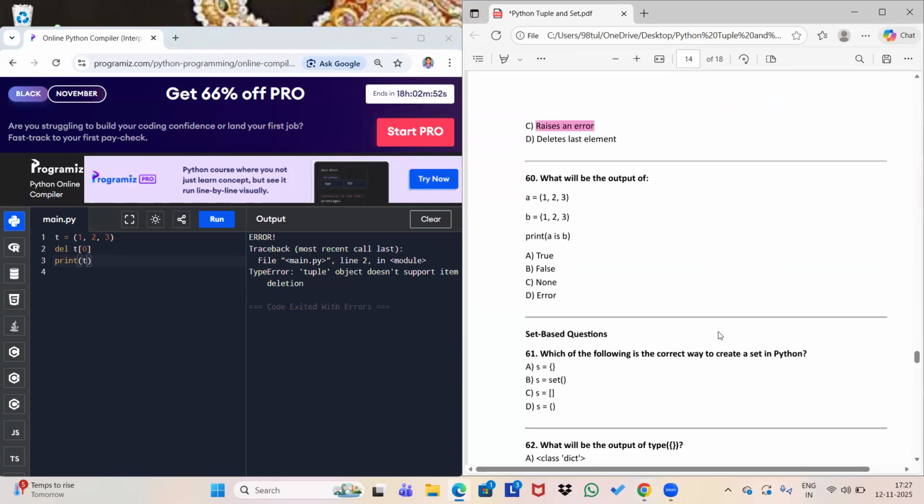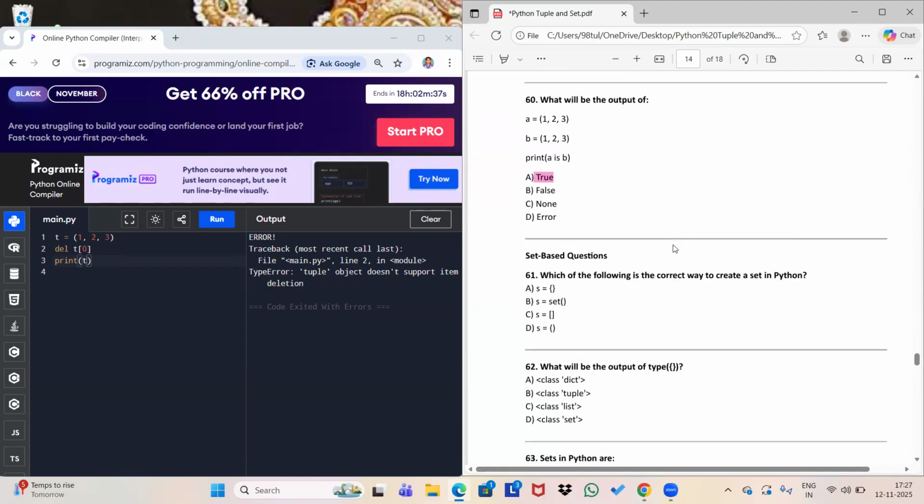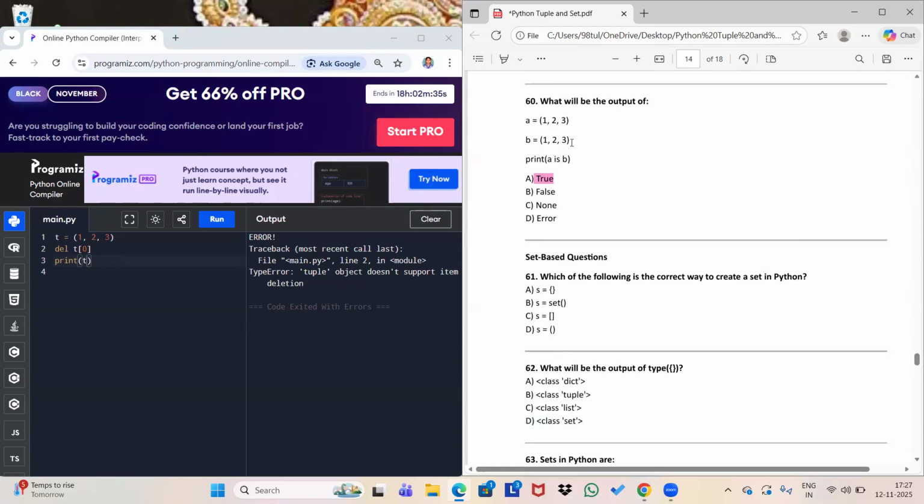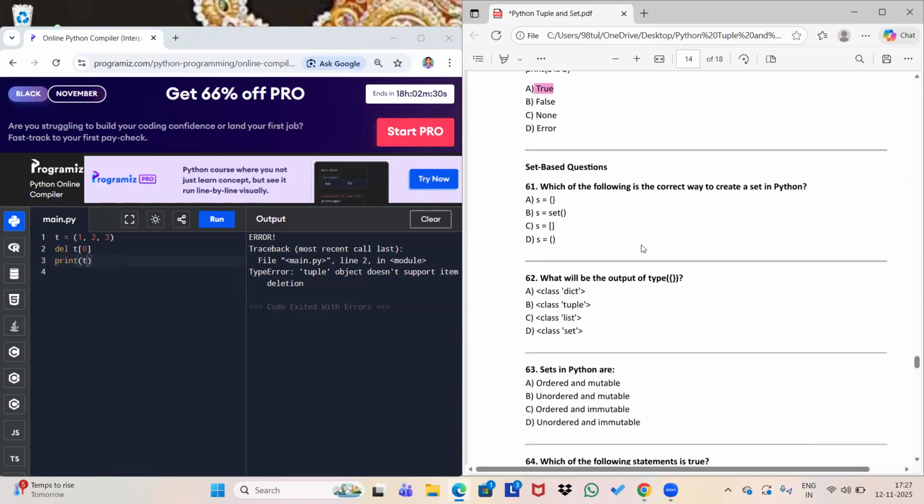Okay, next one. What will be the output of (1, 2, 3) is (1, 2, 3)? These are two tuples, and checking identity, we have done this type of question so many times. This is a repeated question. So this will be True because this is a tuple. If we check for a list, then it will be False. But a tuple is immutable, so it will be True because Python is going to reuse its memory. Okay.